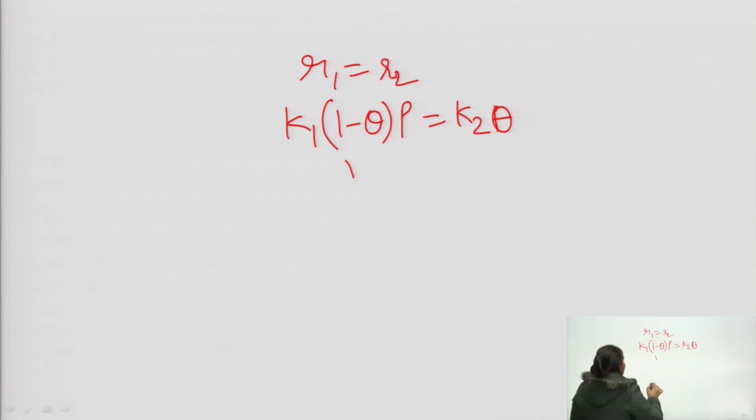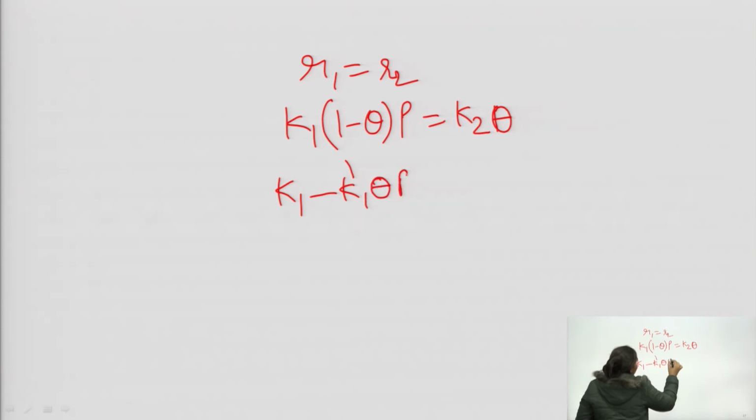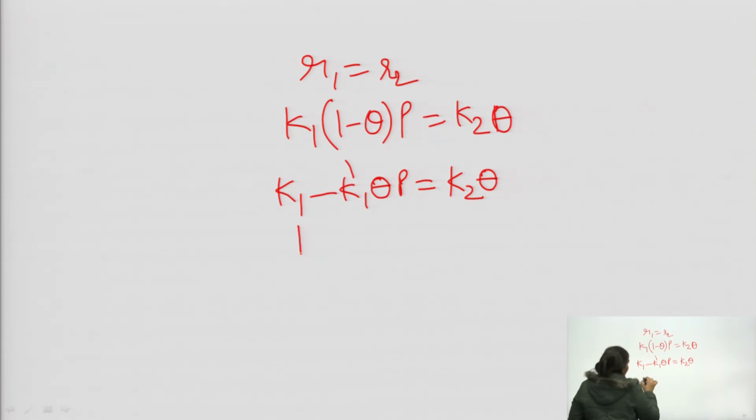By solving this equation, K1 P minus K1 theta P is equal to K2 theta.